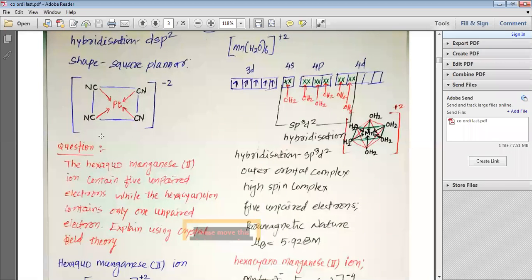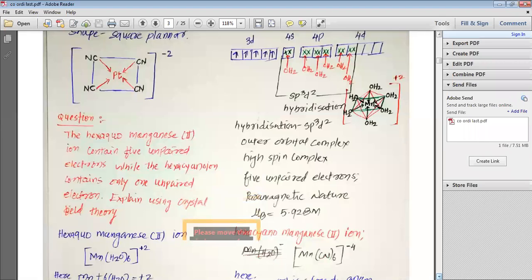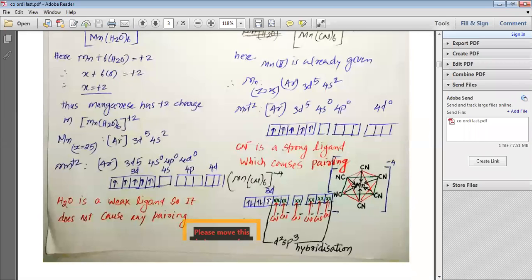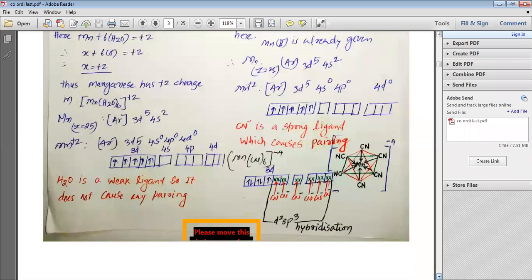At the same time, if we think about the hexacyano anion, we have seen that in the hexacyano anion we have only 1 unpaired electron present in it, and that is how we can answer the question very well, my dear students.